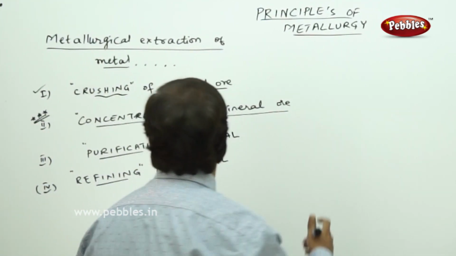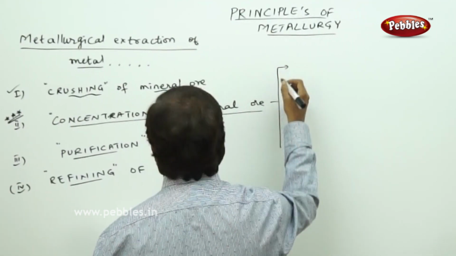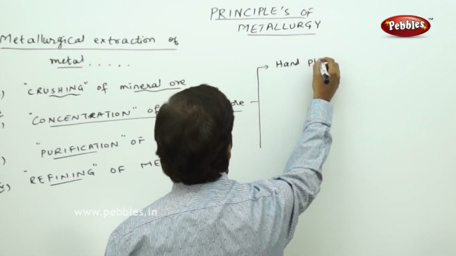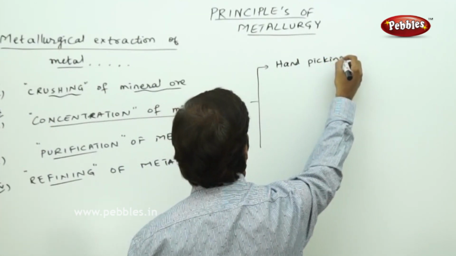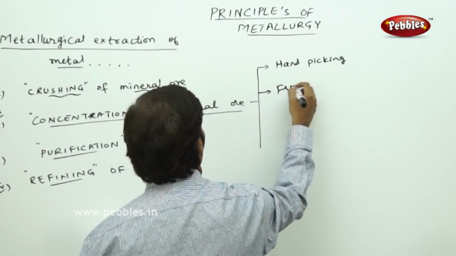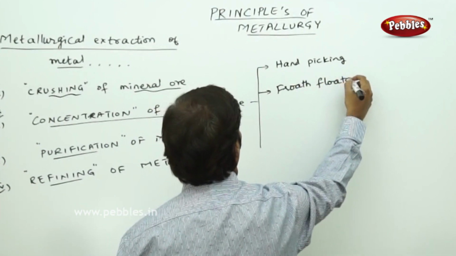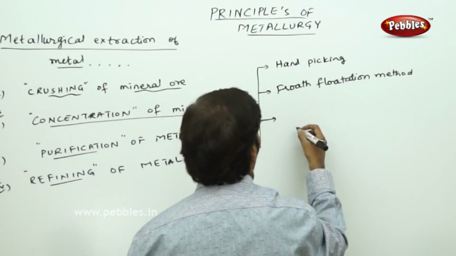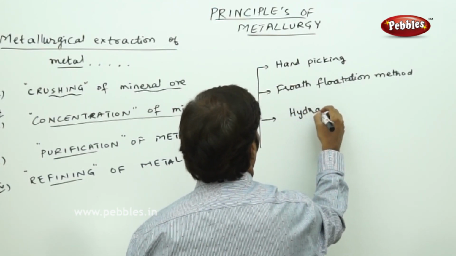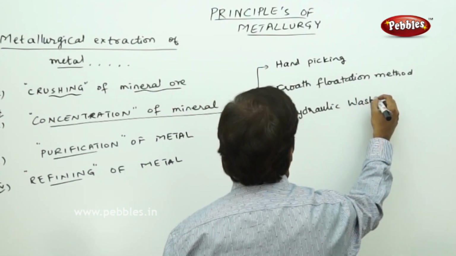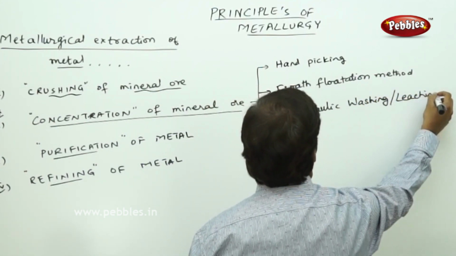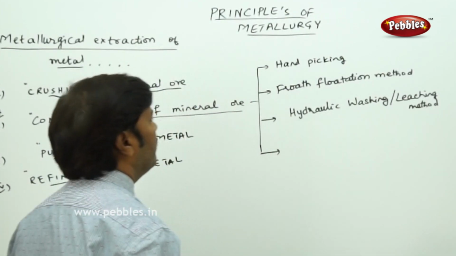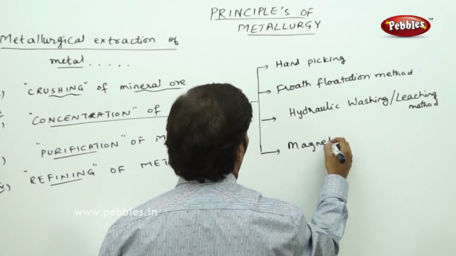In the concentration of mineral ore, we can use the hand picking method, then froth flotation method, then hydraulic washing, or sometimes we call it leaching method, and magnetic separation.